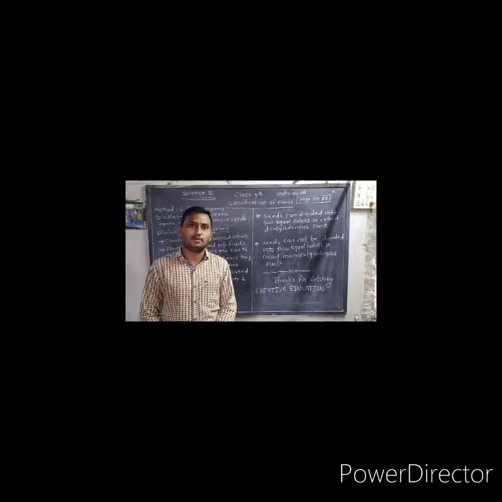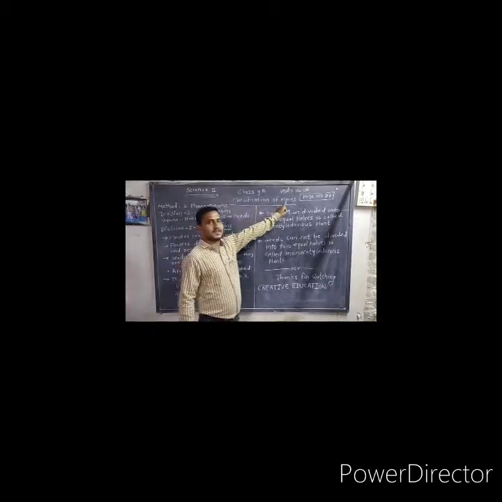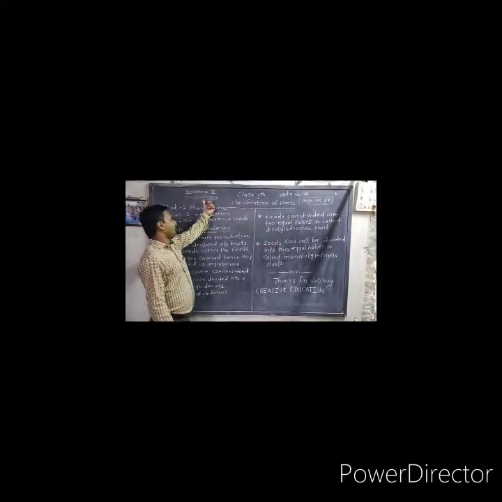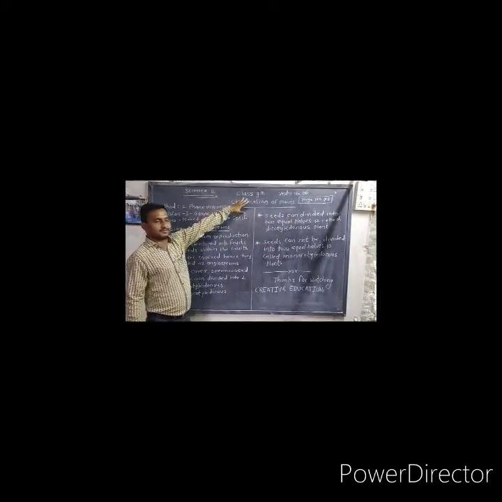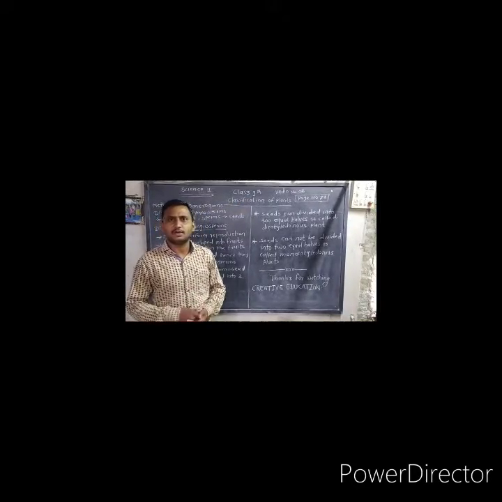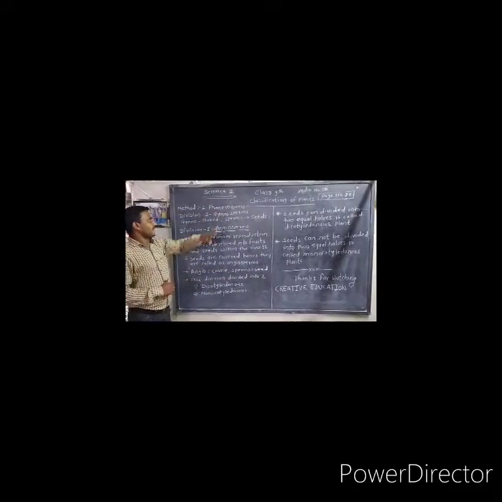Today we are talking about video number 6. This video number 6 is related to the classification of plants. It's page number 78 in Science 2, class 9th. So we are making the last video of this chapter. In this video, we are talking about the phanerogams. Phanerogams are the second method of the classification of plants.